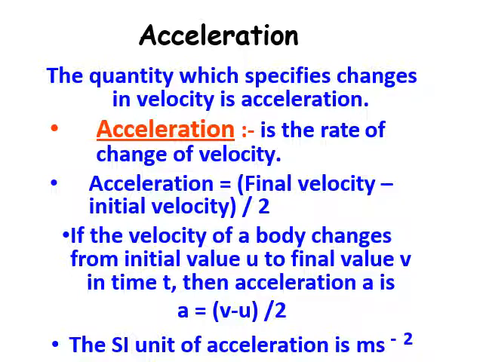If the velocity of the body changes from initial value u to final value v in time t, then acceleration a is equal to (v minus u) divided by t. v is the final velocity, u is the initial velocity. SI unit of acceleration is meter per second square.